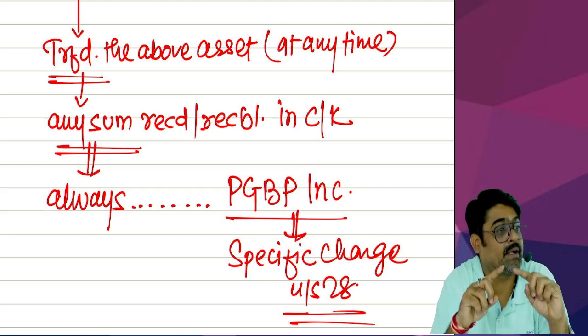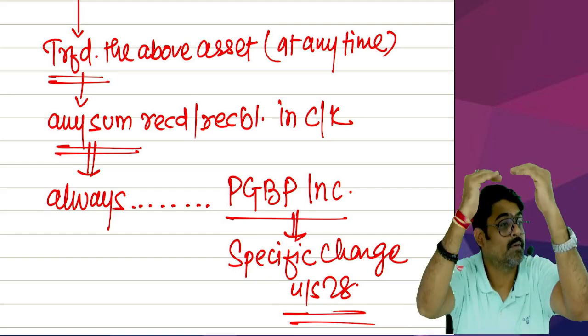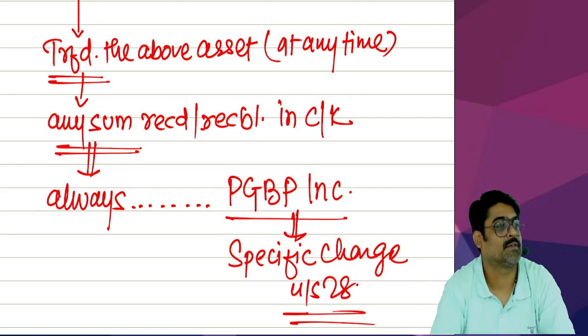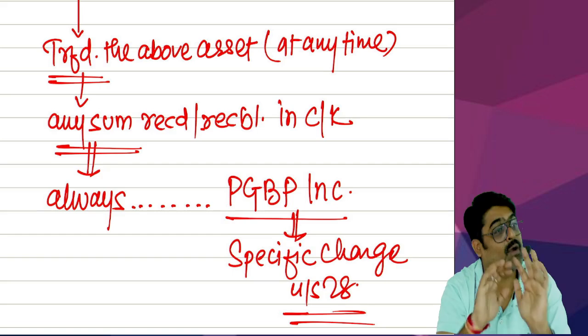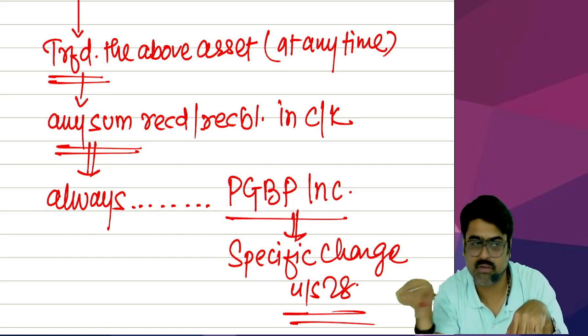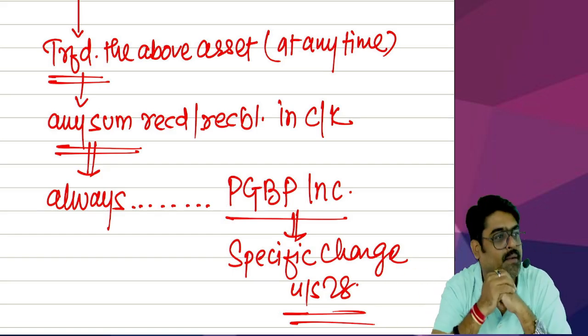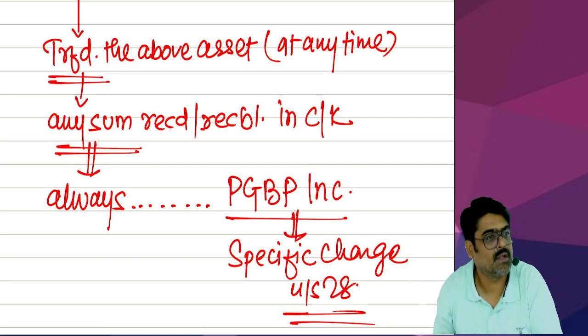This point I did not teach you while teaching specific charge. This income I did not teach you at that time. And now tell me, if I would have taught you this thing, would you have understood anything at that time? Now the things are clear.